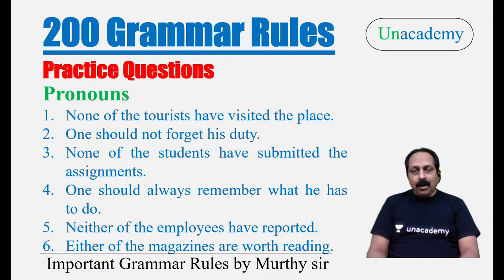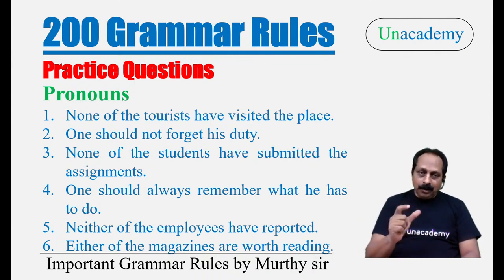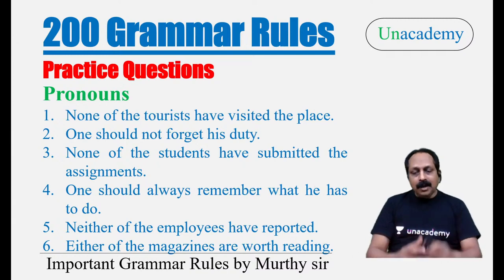Sentence number four, one should always remember what he has to do. One should always remember what one has to do. That's right. Sirisha has got it right. After that, Durga Bhavani and Kalyan say it is wrong. What is the reason? Here the subject is the indefinite pronoun one, so we should use either one or once. Here we cannot use once, we should use one. One should always remember what one has to do.